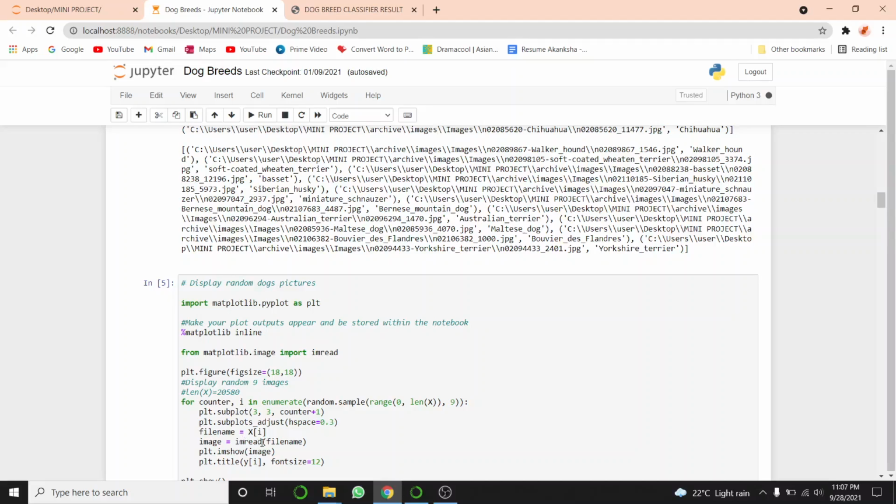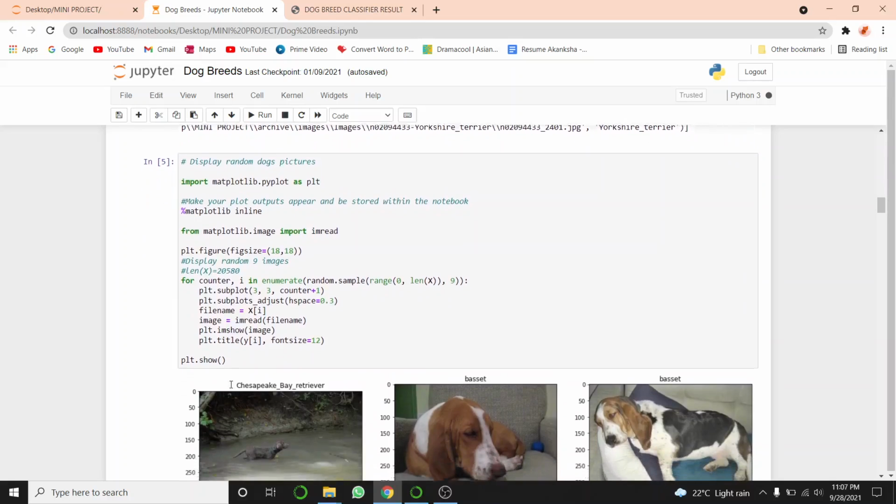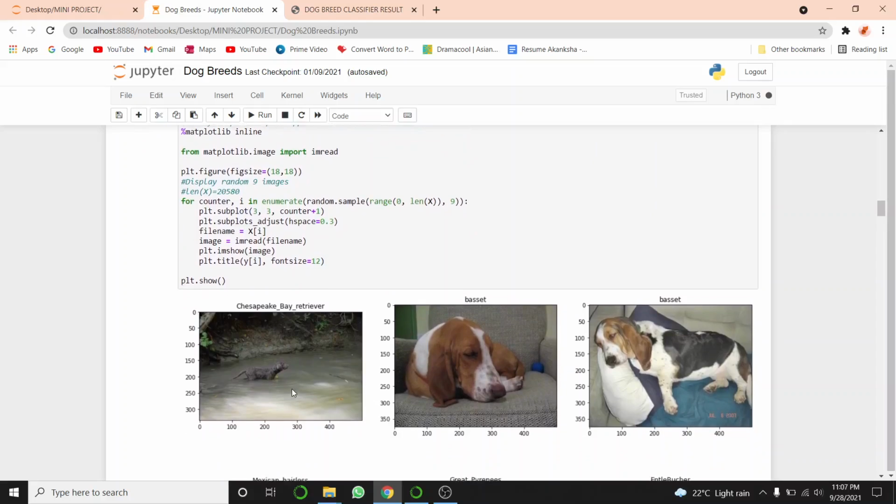Then using imread, we will read the file and save it in image. And then from Y, we will take its breed name and put it in its title. Now if you observe the output, every image has its breed name at the top.